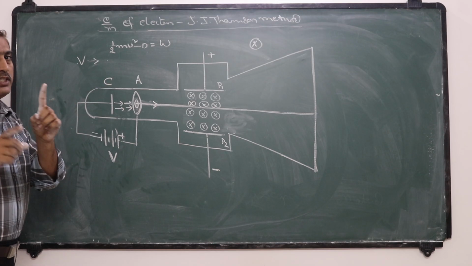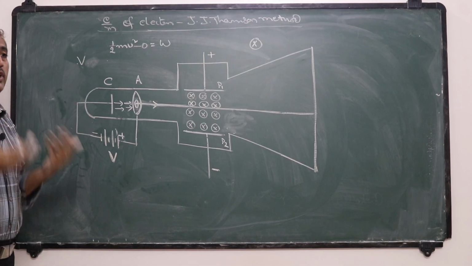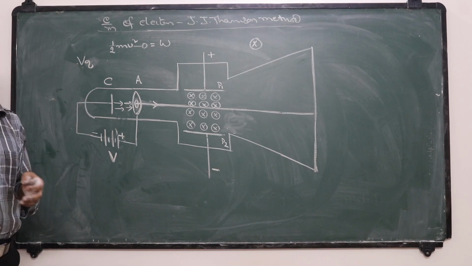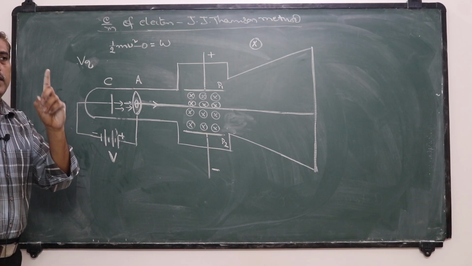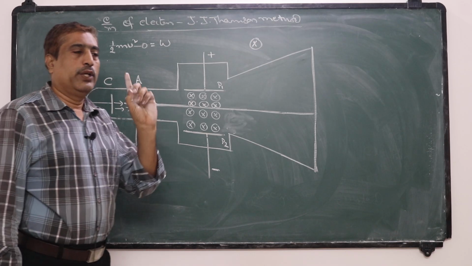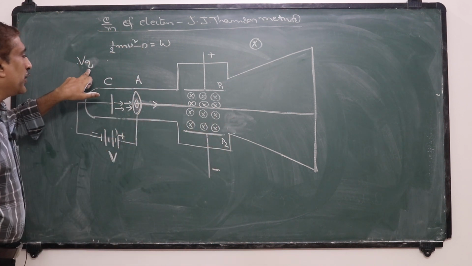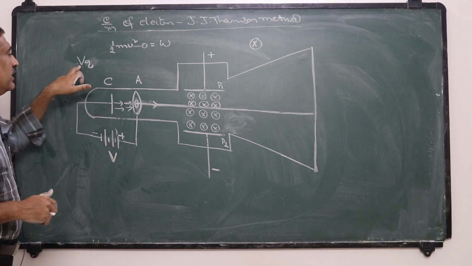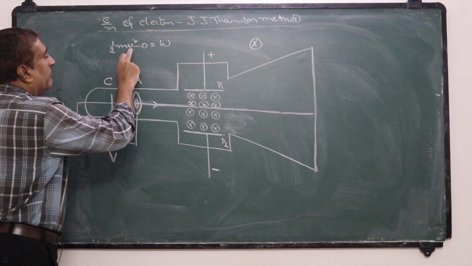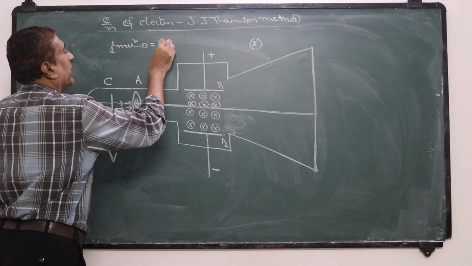So for one unit of charge, the work done is the potential V, and for Q units of charge, the work done is VQ. Therefore we can equate half mv square minus 0 to the work done, and that work done is equal to VQ.